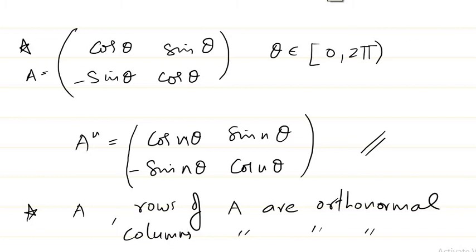And if you take any two particular rows or columns and take the dot product of those two, then that will be equal to 0, meaning they are perpendicular vectors. So mutually perpendicular vectors with distance from the origin as 1, such rows or columns will basically form an orthogonal matrix.